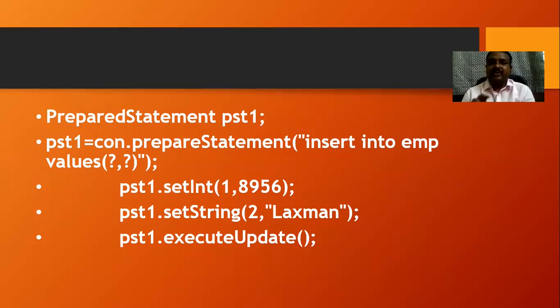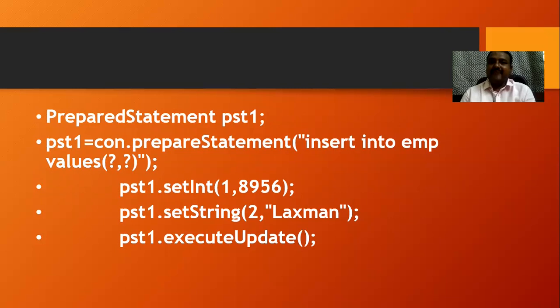If you observe that query carefully, after the values, we use two question marks separated by a comma. The first question mark indicates the first argument, and the second question mark indicates the second argument. And we need to assign a value to this parameter.